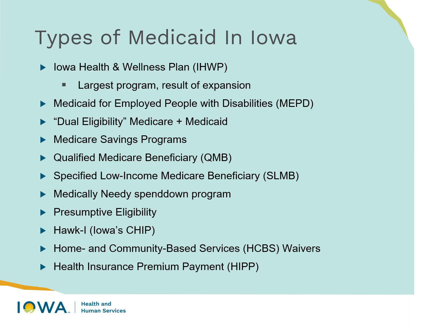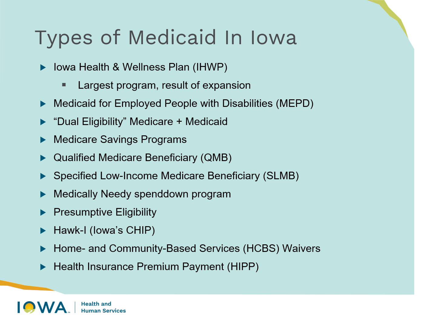There are different types of Medicaid in Iowa. The biggest and largest program is the Iowa Health and Wellness Plan. That is known as expanded Medicaid in Iowa. So that's going to cover the folks that are between the ages of 19 and 64 whose income is at or below 138% of the federal poverty level.